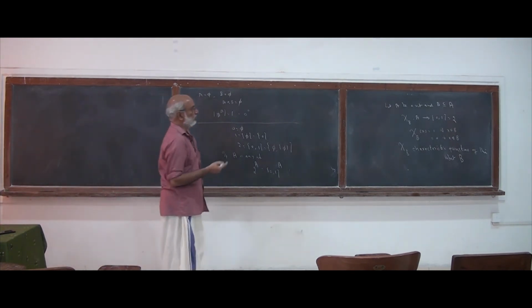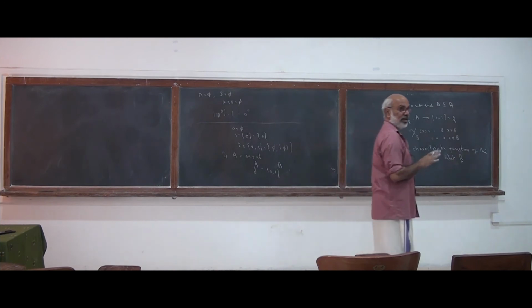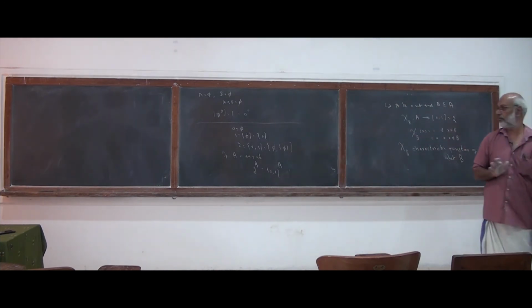So for every subset B of A, we can define such a function called the characteristic function of B.